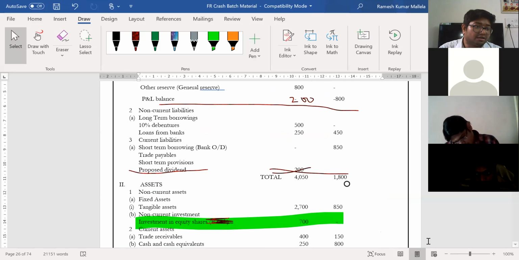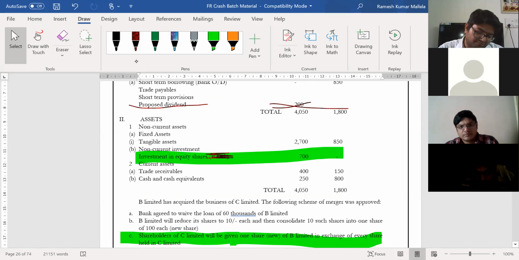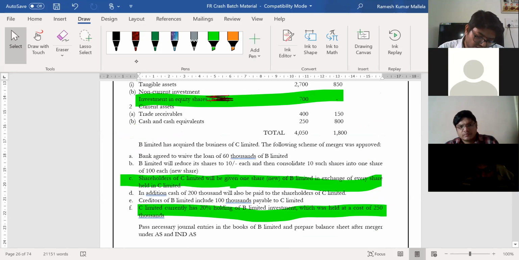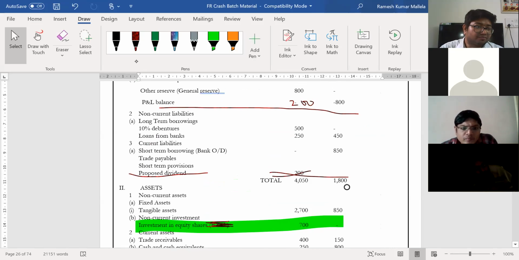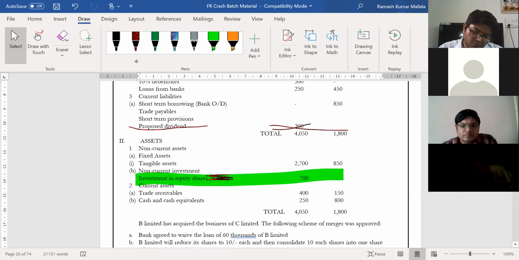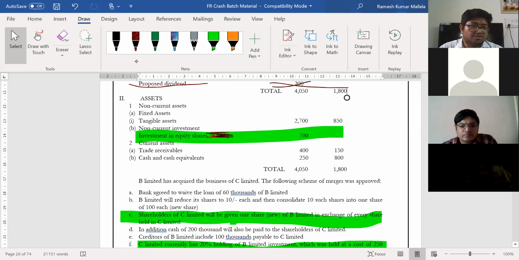OD. Oh yeah, OD. I think it's got deducted from loan. No, from loan only. He has stated that only the bank loan got deducted by 60,000. 60,000 is against bank loan that we have already considered. Okay, so these are the numbers. I'm sure you'll be able to solve it.